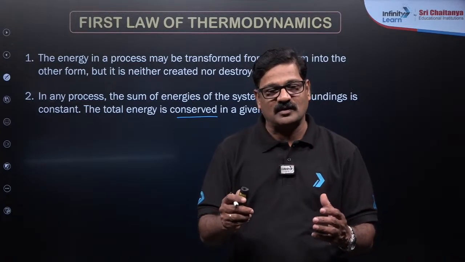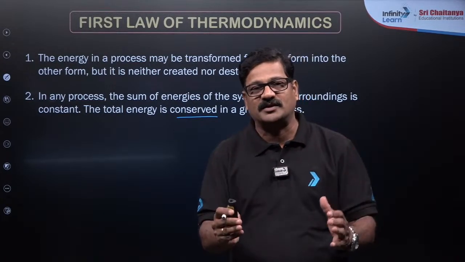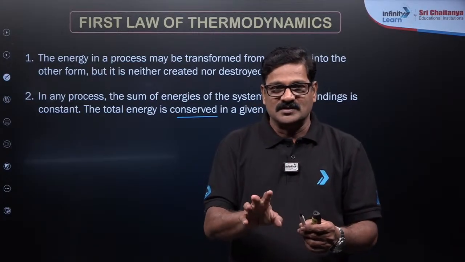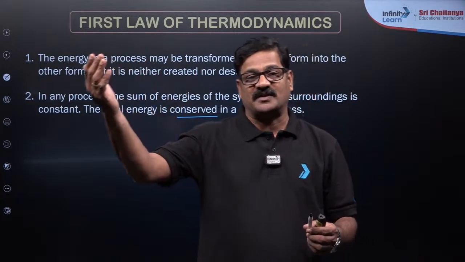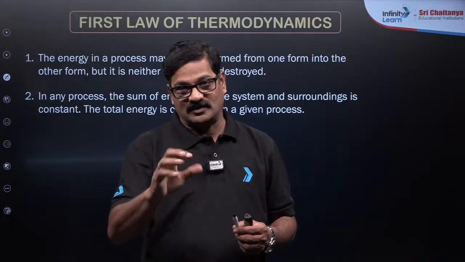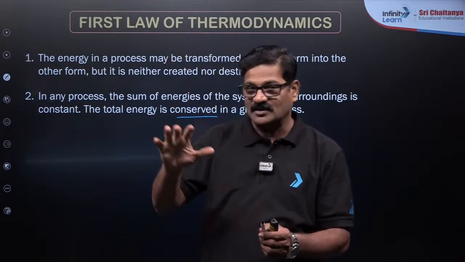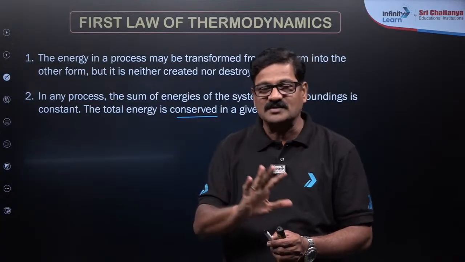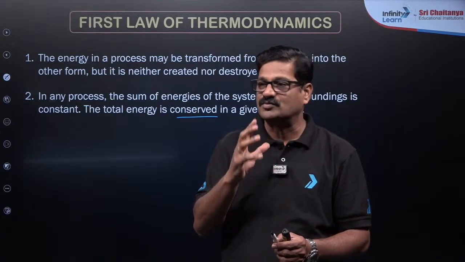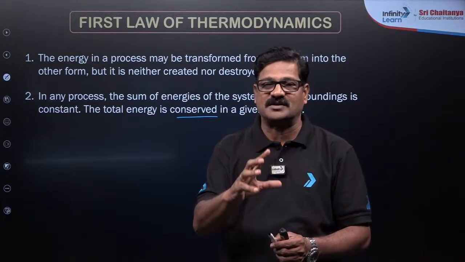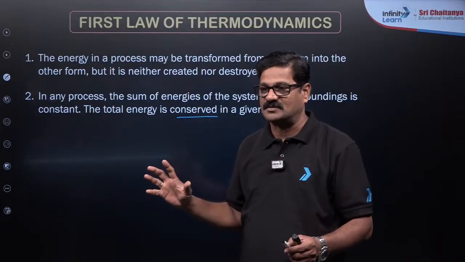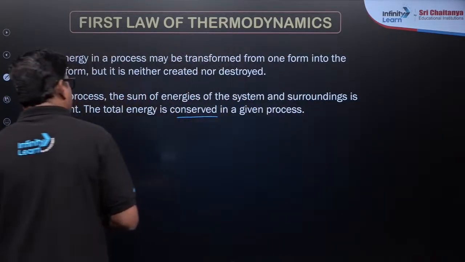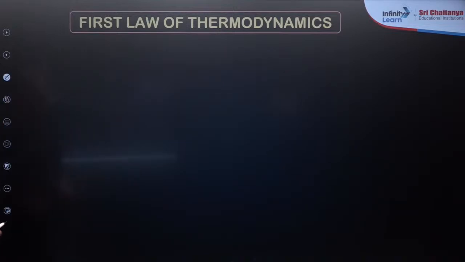If a certain quantity of one form of energy disappears, the same quantity of another form of energy should appear, or otherwise an equivalent magnitude of work should be done. So these are the various versions. You have to feel it and understand it, and it is given as a mathematical version. Let us talk about the mathematical version of the first law of thermodynamics.